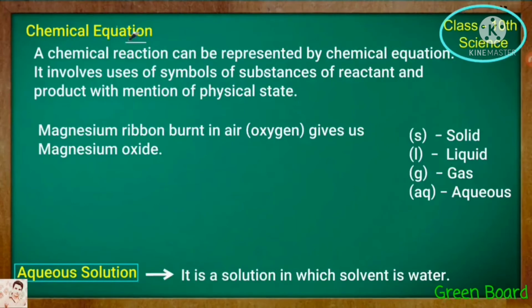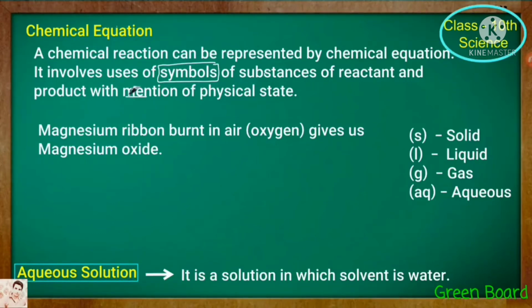Now we are going to see the chemical equation. What does a chemical equation mean? A chemical reaction can be represented by a chemical equation. It uses symbols of substances, reactants and products, with the mention of physical state. That means it is a symbolic representation of a chemical reaction.